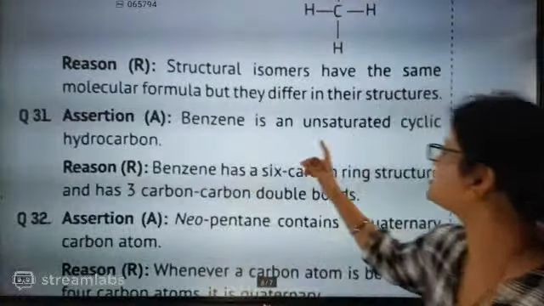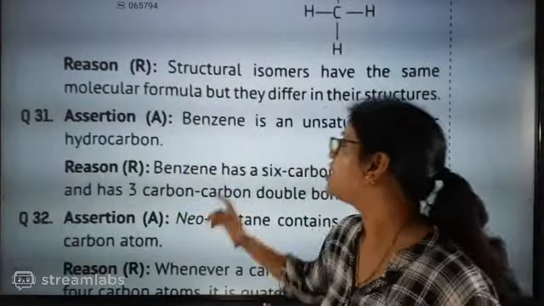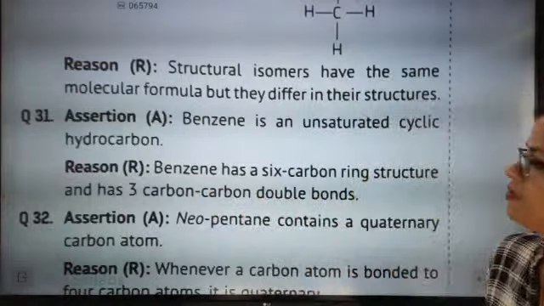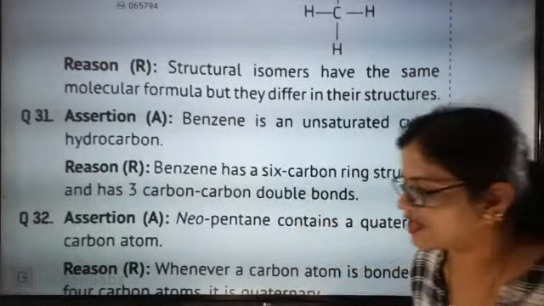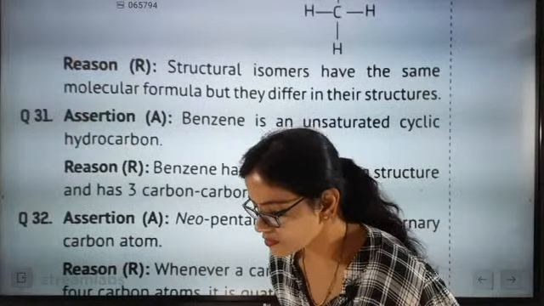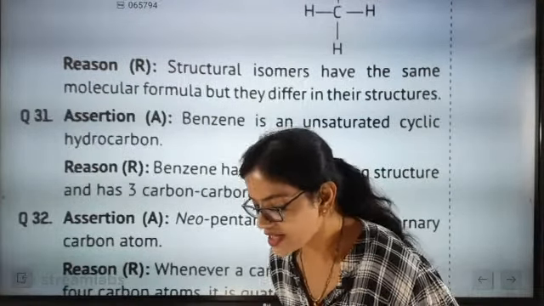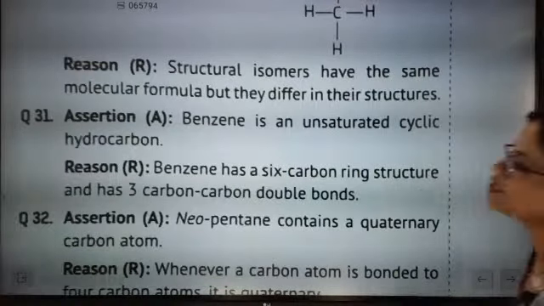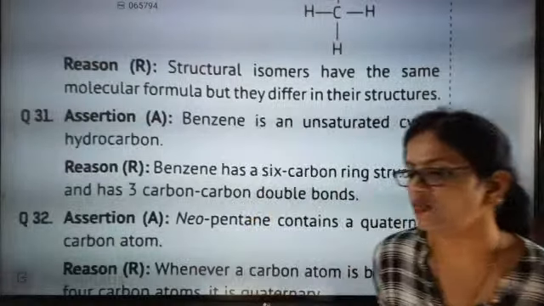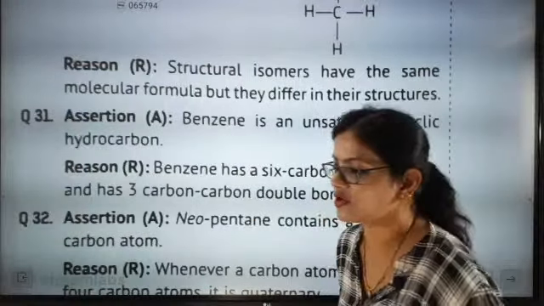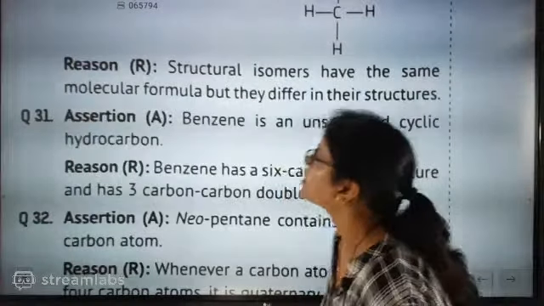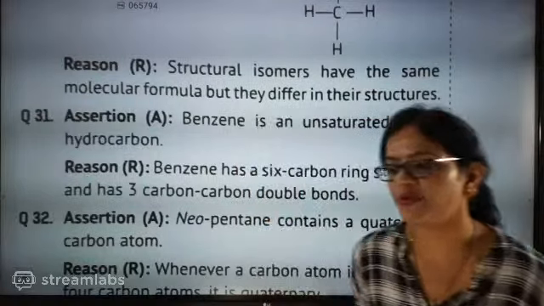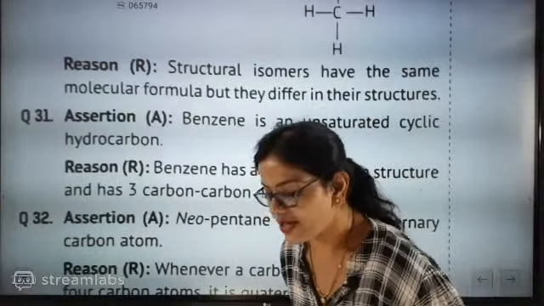31st question. Benzene is an unsaturated cyclic hydrocarbon. Benzene has a 6 carbon ring structure and has 3 carbon-carbon double bonds. So this is exactly explaining benzene. Yes, same molecular formula but different structural formula. Now go for question number 31. What is exactly being explained in question number 31? Question 31 says that, beta, benzene is an unsaturated cyclic hydrocarbon. Correct statement, it is an unsaturated cyclic hydrocarbon.